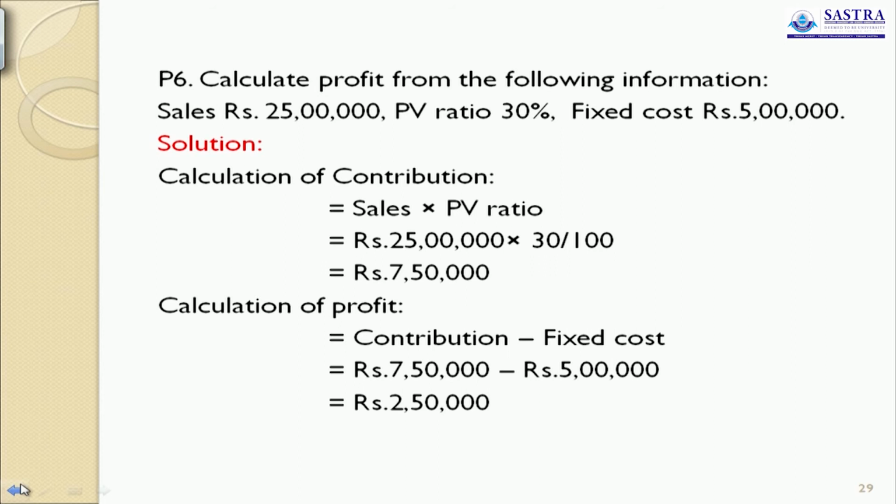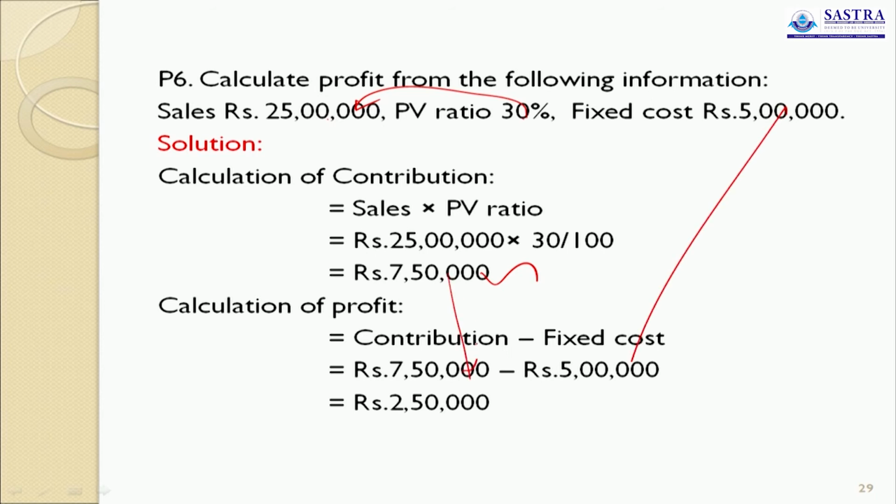Now you see this problem. Sales 25 lakh, PV ratio 30%, fixed cost 5 lakh, calculate profit. Very simple. First we calculate contribution. Contribution equals 30% on sales, so 7,50,000. Fixed cost is 5 lakh.